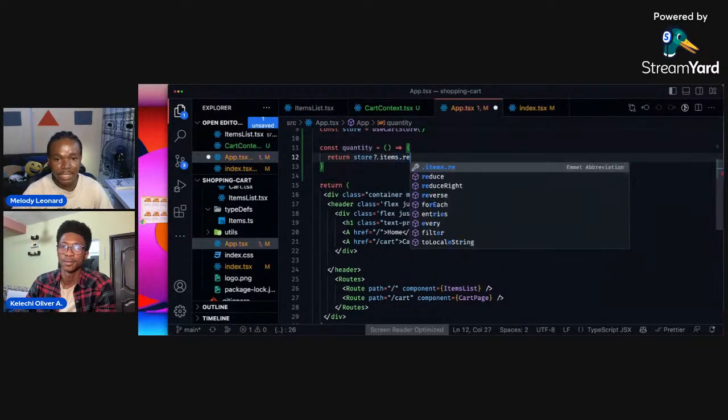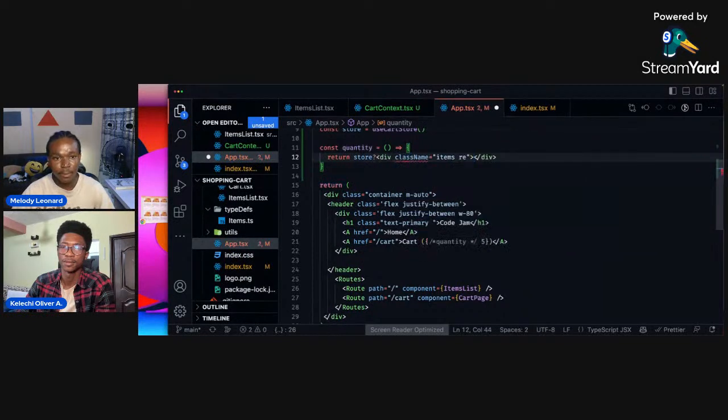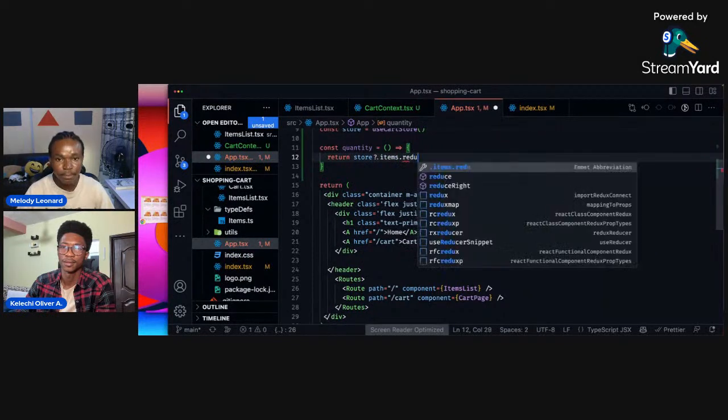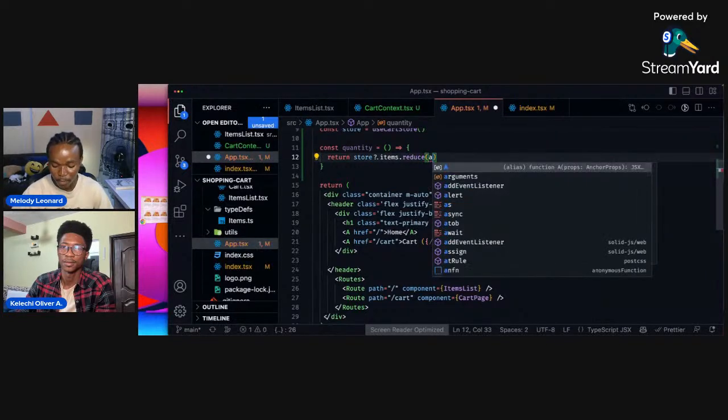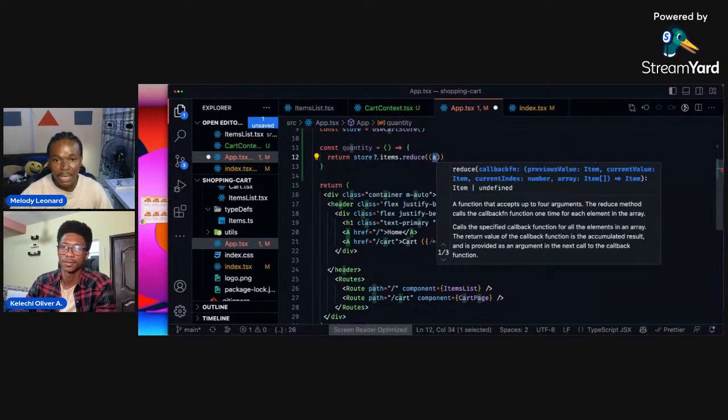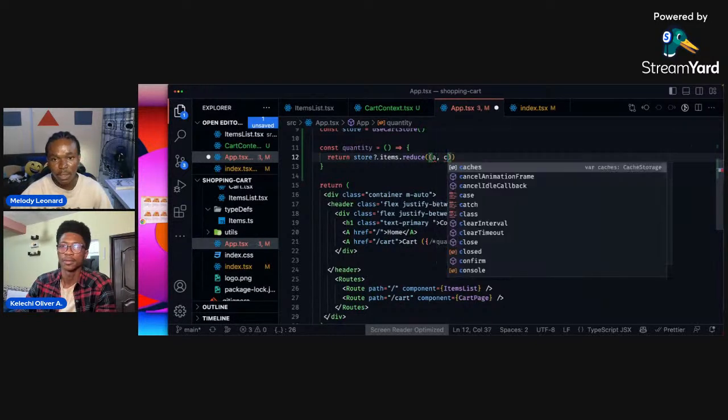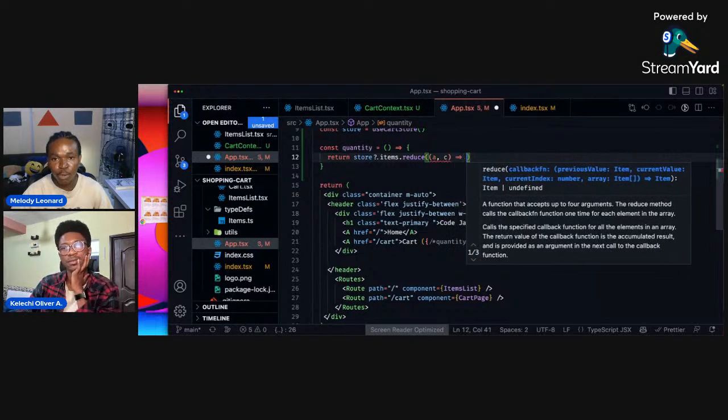We want to reduce that so we can get the accumulator and the current value. The accumulator is whatever value we've accumulated so far, and the current value is the current object.